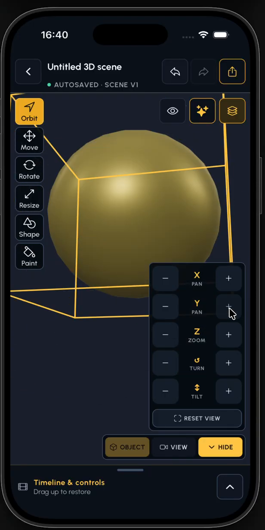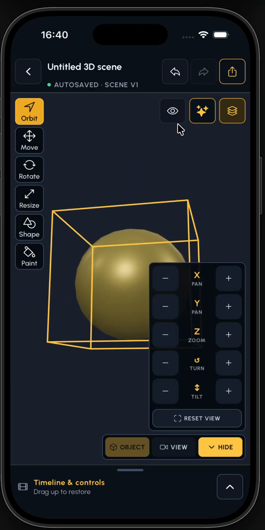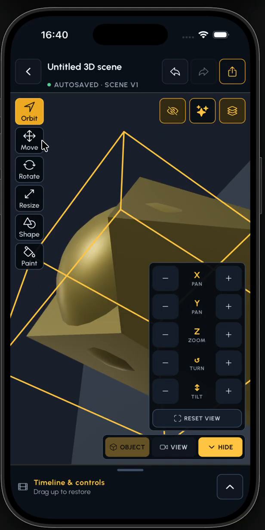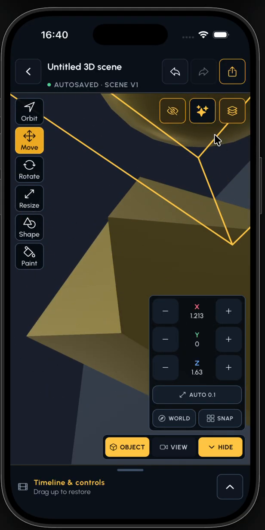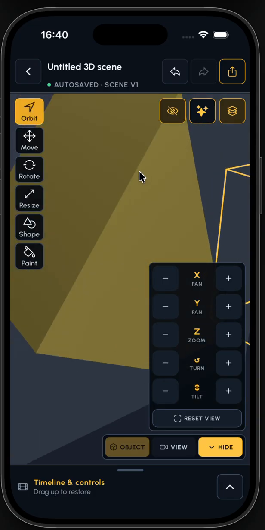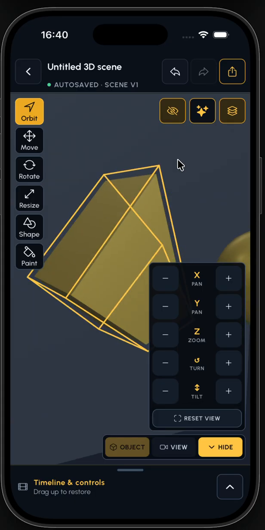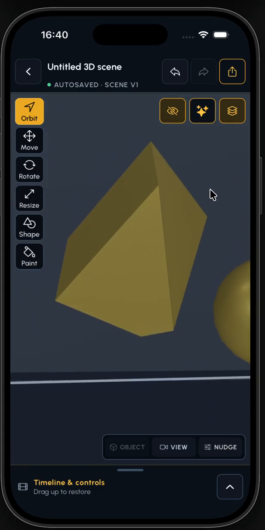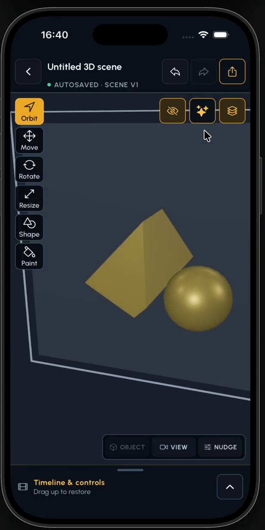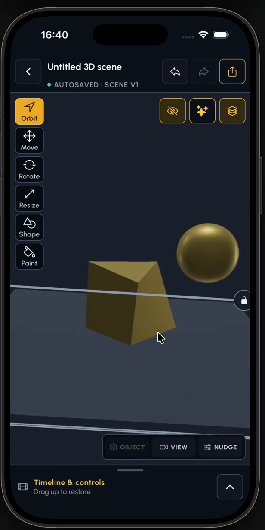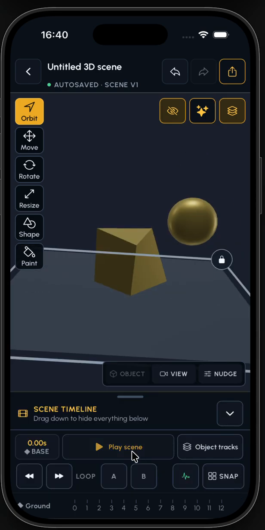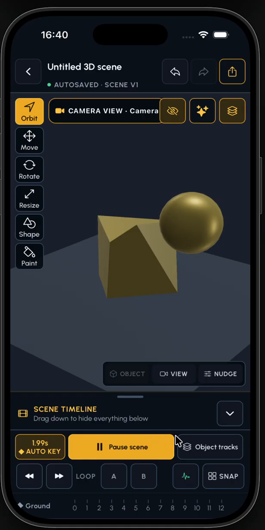The way we see the map or the scene here, for example, we can move. We can build the animations, and for example, we can hide that and make some drag and drop here, and we can see the timeline where we can play the scene.